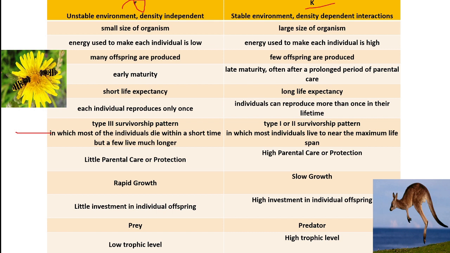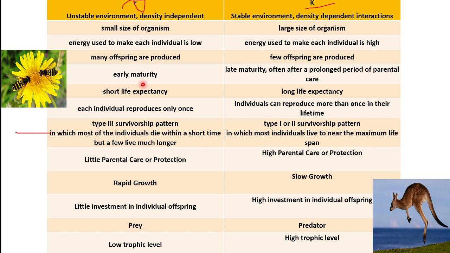R strategies are living in the unstable environment, whereas these are living in the stable environment. Small size of organism, large size of organism. Energy used to make each individual is low, here energy is very high. Many offspring are produced, very few offspring are produced.